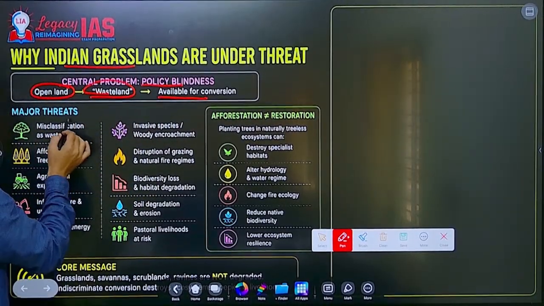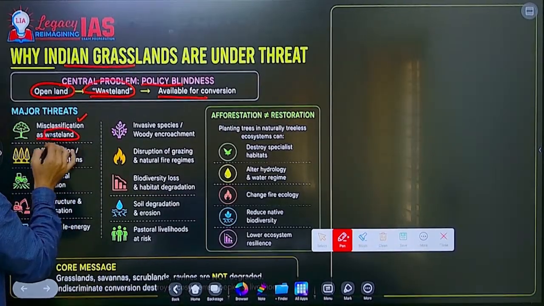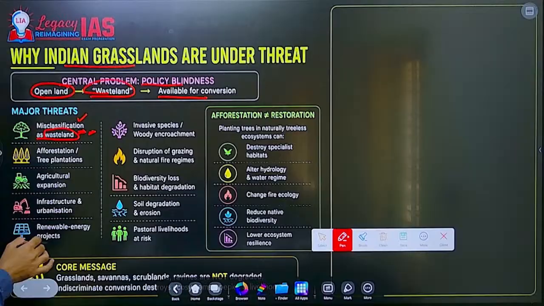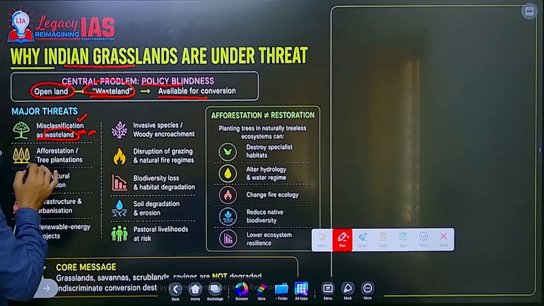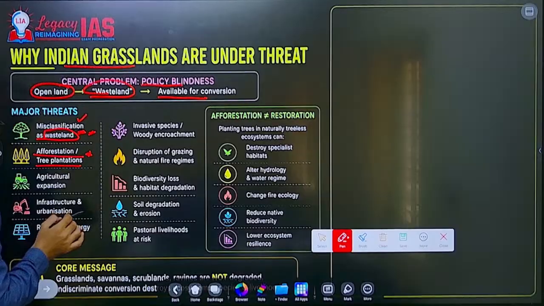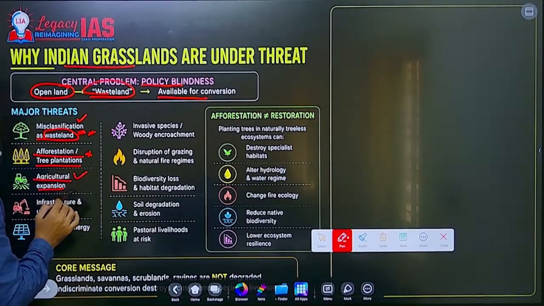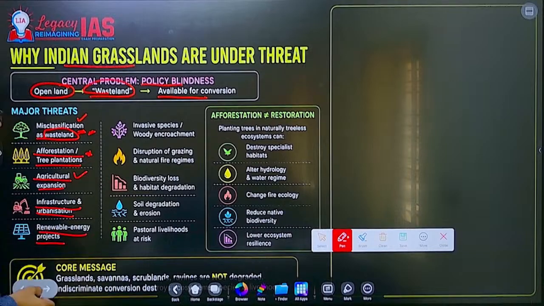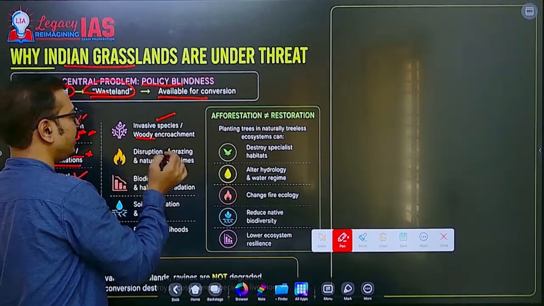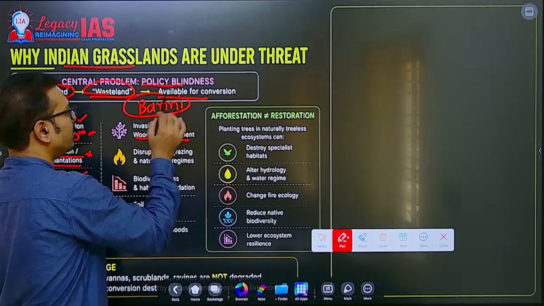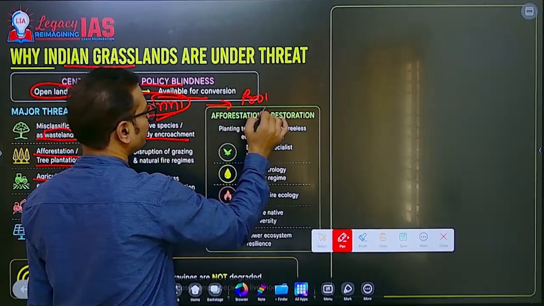Major threats: misclassification as wastelands. These grasslands are classified under revenue classification, the revenue department. Afforestation and tree plantation are not happening properly. Agriculture expansion is there, and infrastructure, urbanization, and renewable energy projects are implemented on wastelands. Invasive species are creating problems, especially in Banni grassland. If you take a case study, there is Prosopis juliflora.